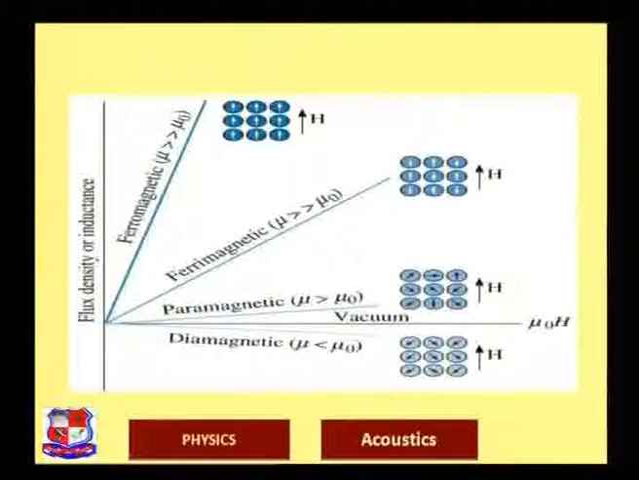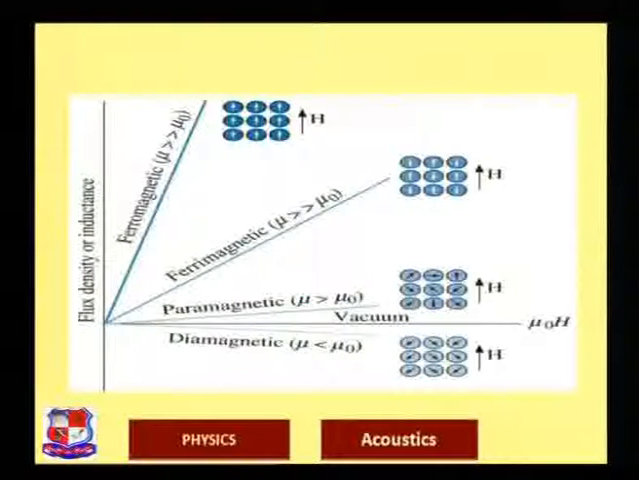You can see here the graph of flux density versus mu 0 H. In the fourth quadrant, we will start with diamagnetic material where mu is less than mu 0. That means the absolute permeability is less than the permeability of free space. You can see the dipole moments are aligned in a different way. There is a particular line for the external magnetic field. Thereafter there is vacuum. Then paramagnetic material, where mu is greater than mu 0. Again you can say the dipole moments are aligned in a random way in the presence of external magnetic field.